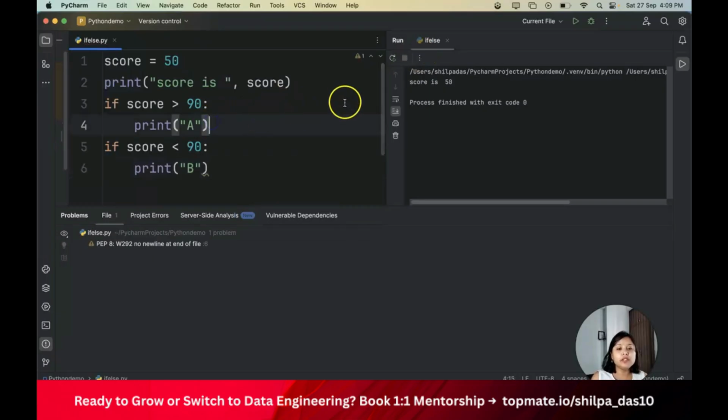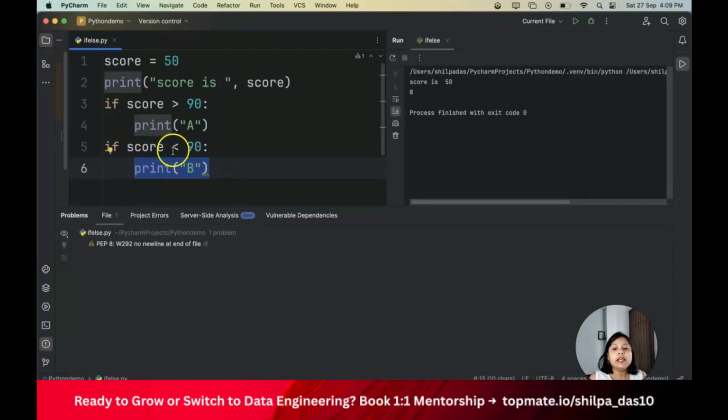So what it will do is, in this particular case, it was showing B. Why? It will first go to the third statement. If score is greater than 90, no. So it's not doing anything. It's not going to the fourth line. Then it will check if score is less than 90. Yes, it is less than 90. So it's going to this particular statement and printing B.